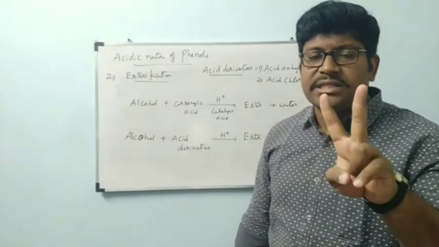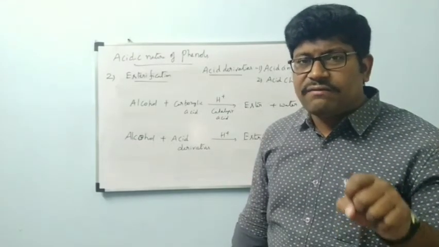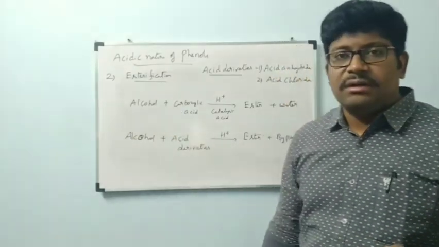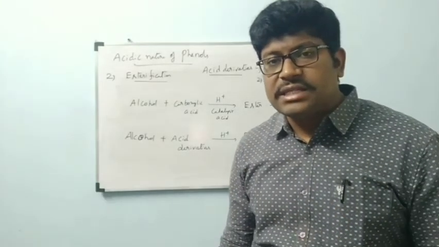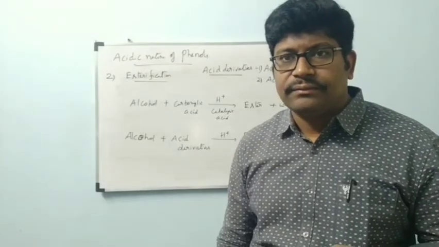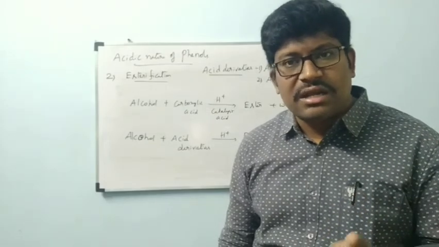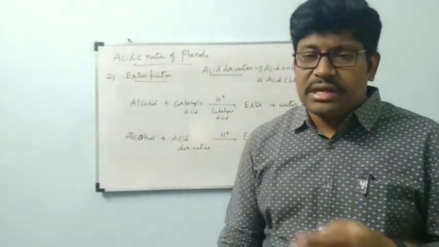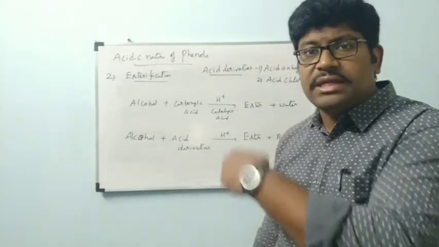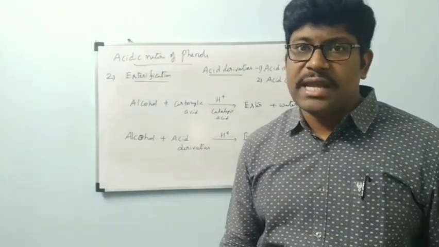Totally two reactions involve OH bond cleavage of alcohols. One is acidic nature of alcohol or phenol, and another one is esterification. Till now we have seen acidic nature completed. Now we started with esterification. We will continue this in the next class and complete esterification also. After that we will go through CO bond cleavage reactions.